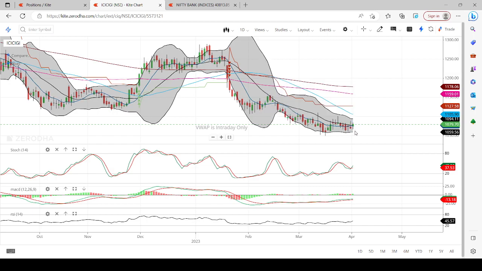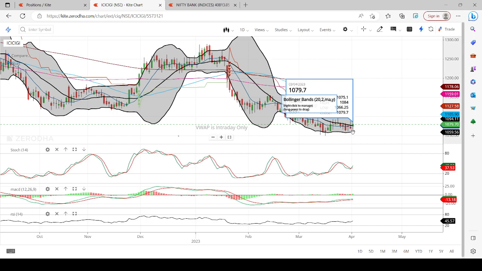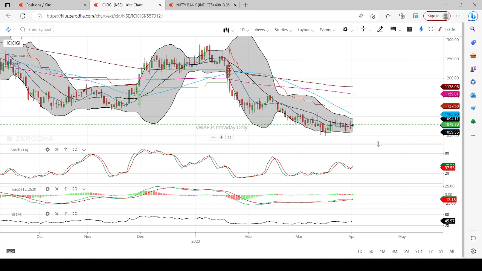So yesterday it has given a close above the 20 moving average. This time I expect the stock to move at least towards this super trend line, which is 1127. That is the minimum which I am expecting, crossing which we will see a test of 200 SMA. Again, 200 SMA is at 1178 as of present situation.